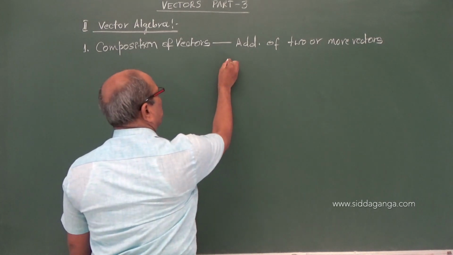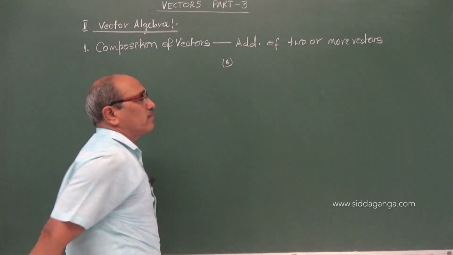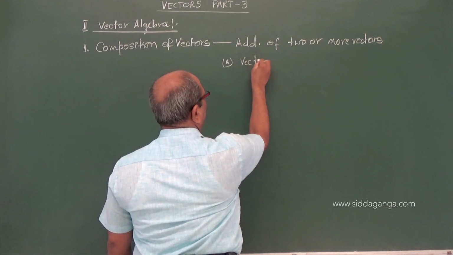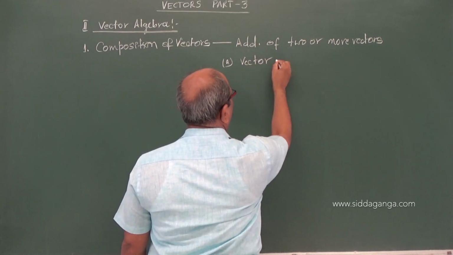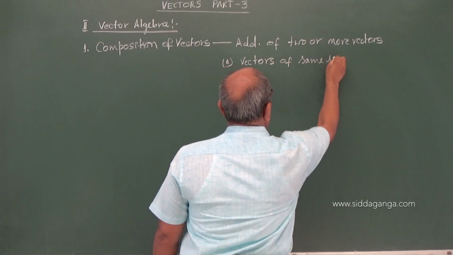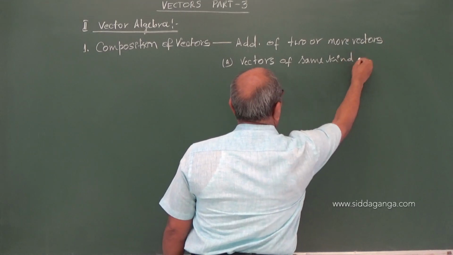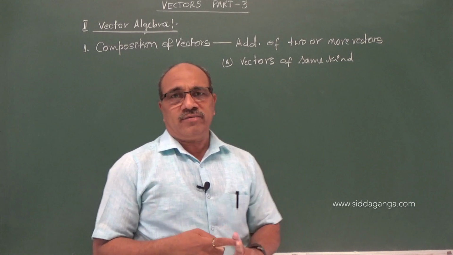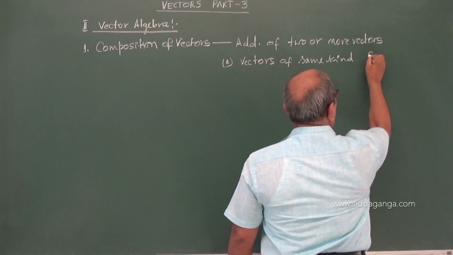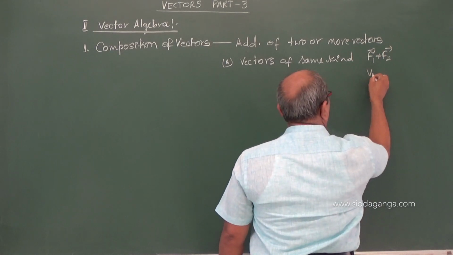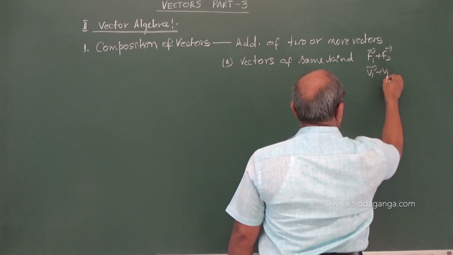Here are two important terms you have to remember. We can add only vectors of the same kind, the principle of homogeneity. Very important term I am saying here. Same kind means force to force can be added. I can add force F1 plus F2, or I can add velocity to velocity.